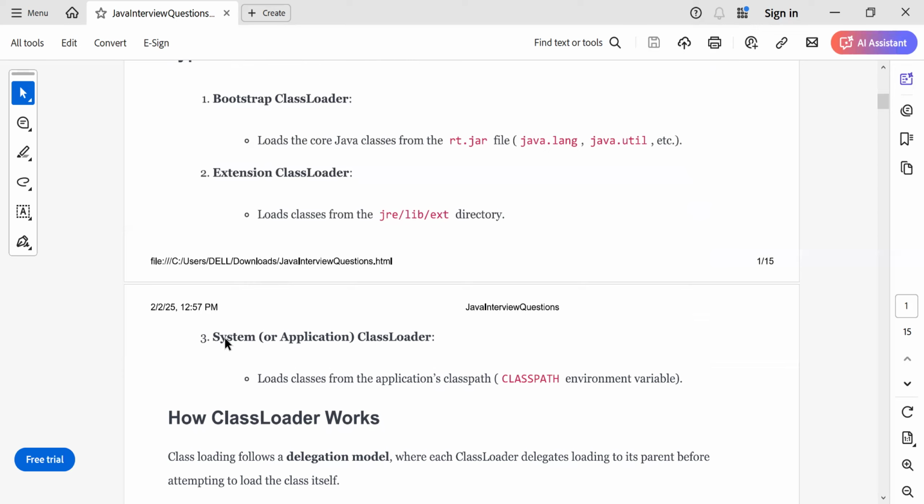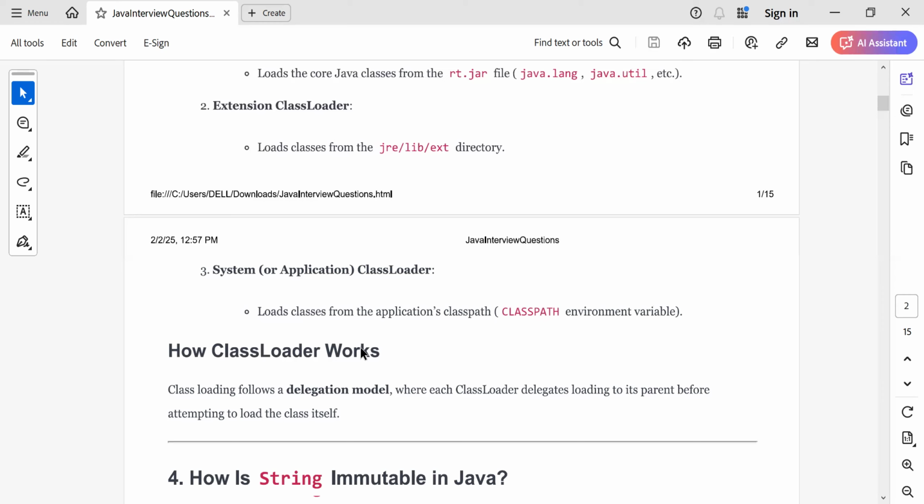So in short, the Bootstrap class loader loads the classes of rt.jar. The Extension class loader loads the classes from the ext directory, and the system class loader loads the classes from your class path. So that is about class loader.